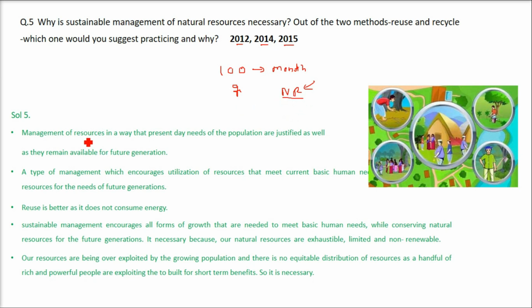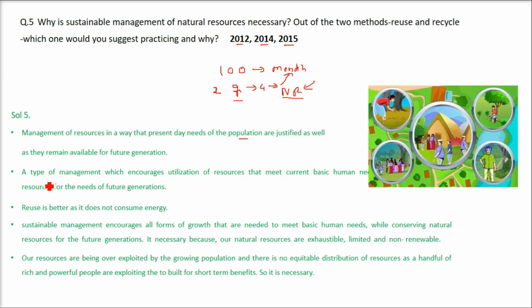So management of resources is very important, because right now the population can use whatever it needs in a justified amount, but they need to keep something for the future generation. For example, if you have 100 rupees, spend say 2 rupees now, next day you can spend 4 rupees. Like this you can go for the whole month, otherwise you will fall short of money, and that will be real trouble.